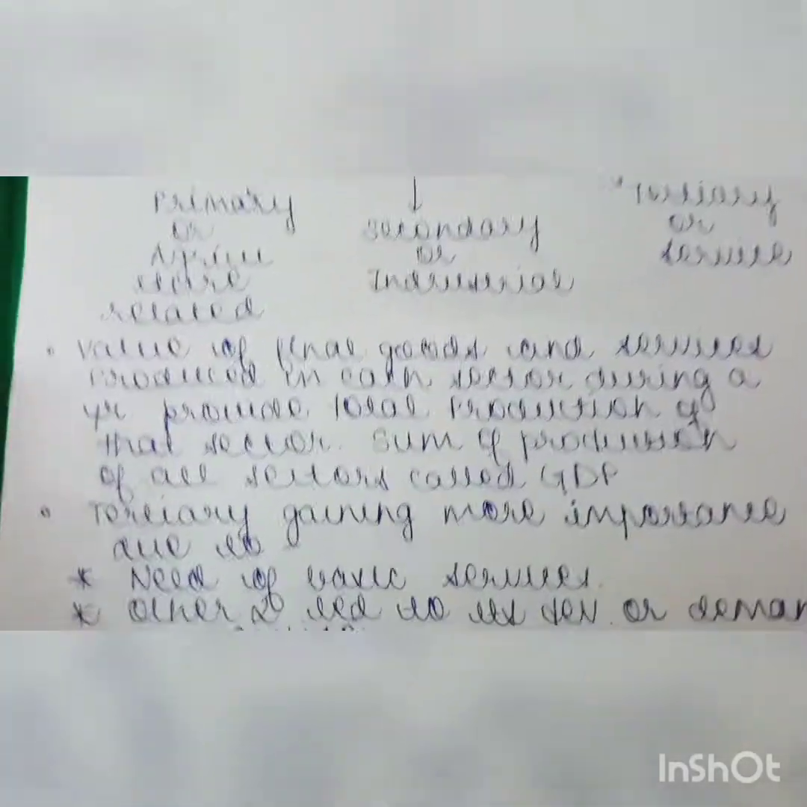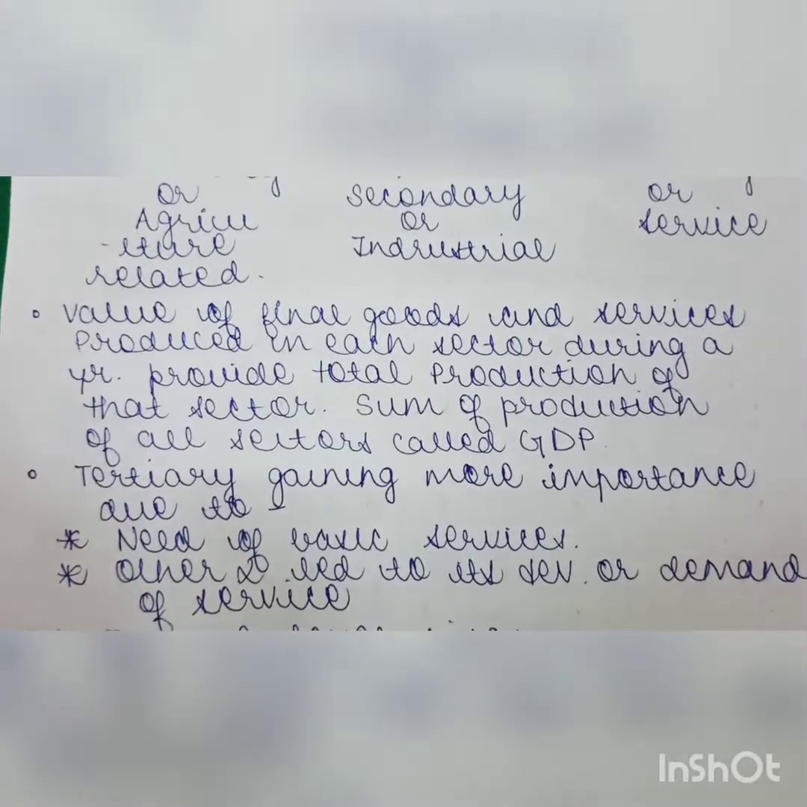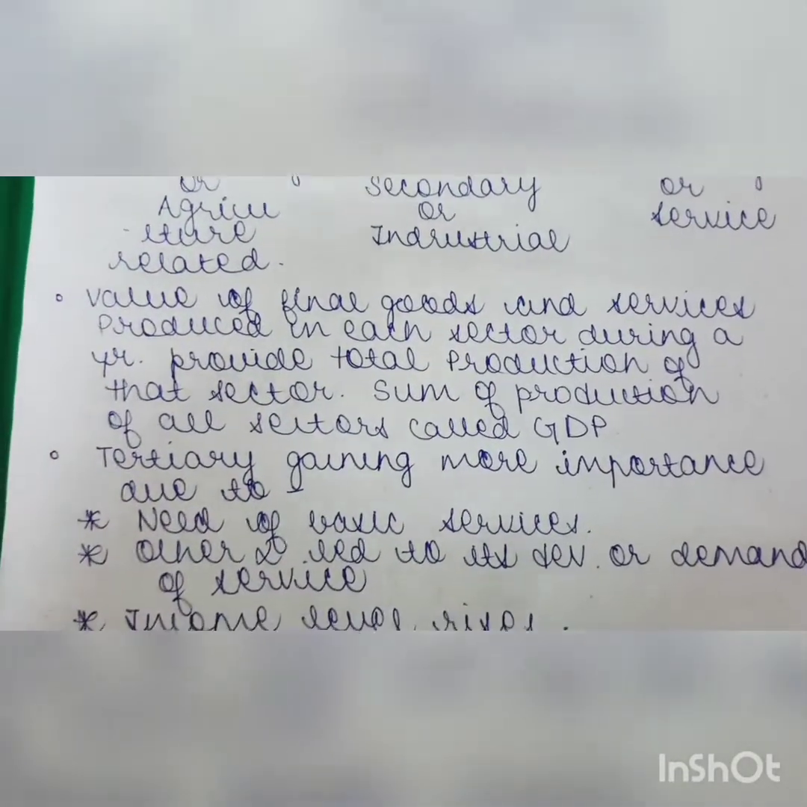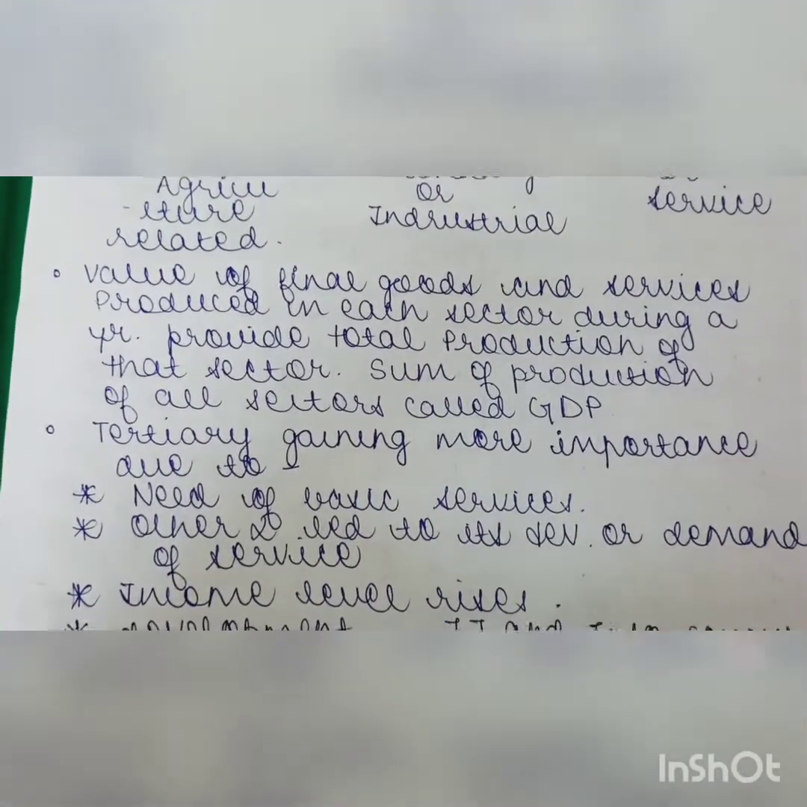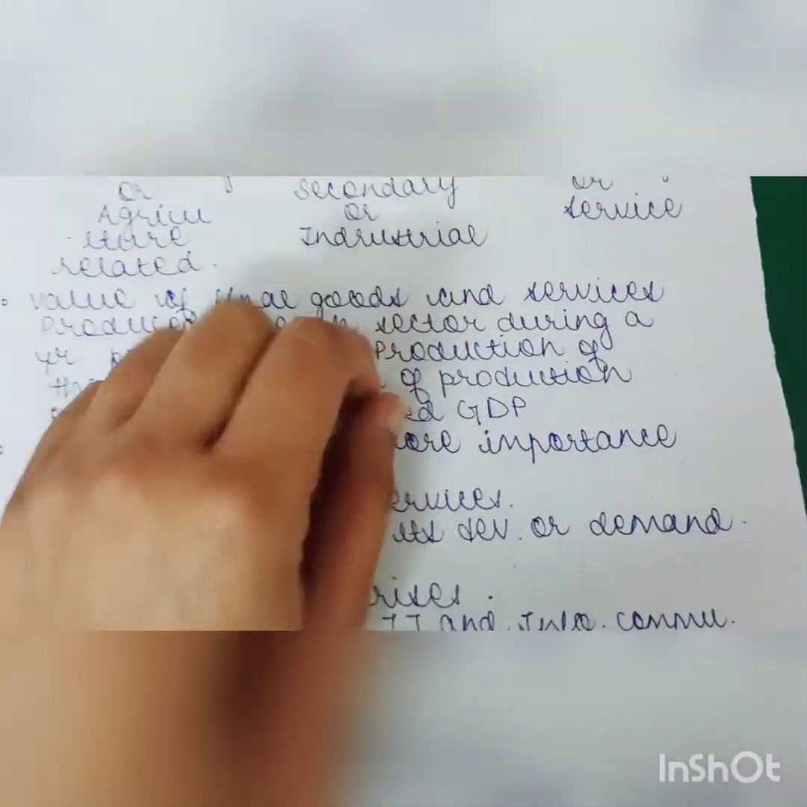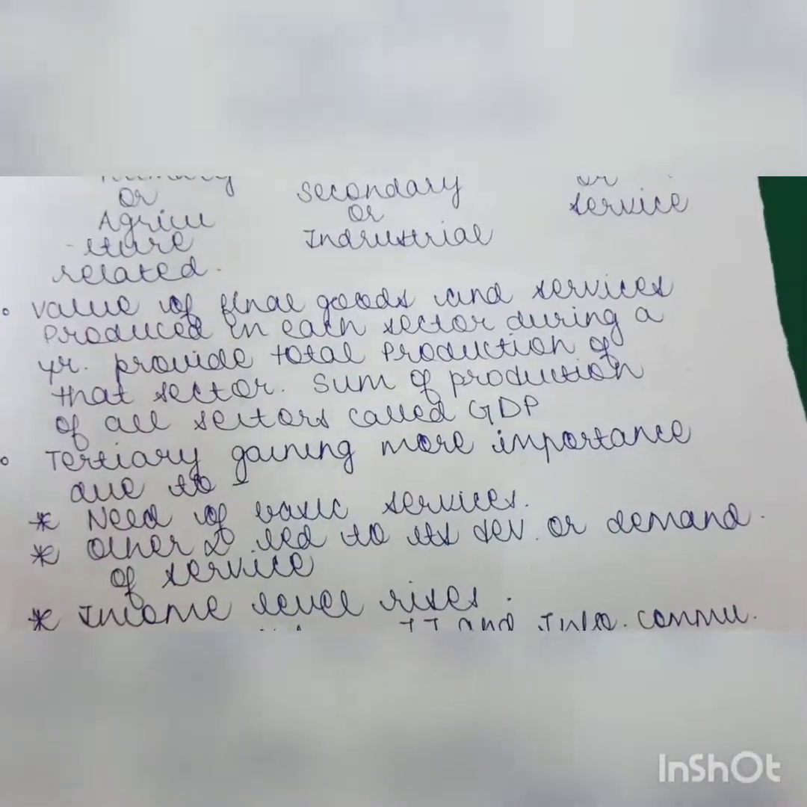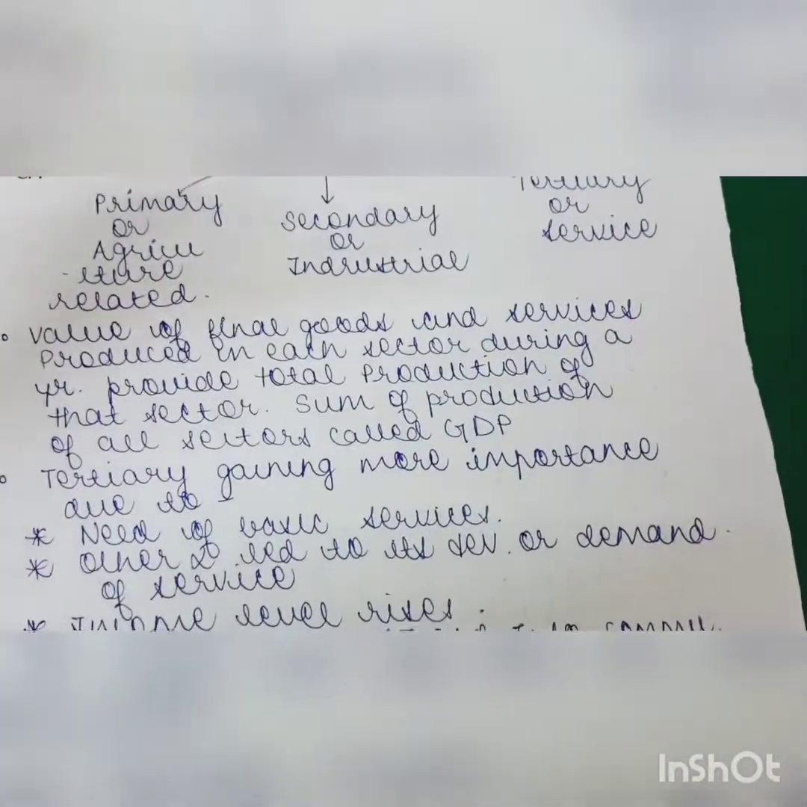Then the second point comes: the value of the final goods and services produced in each sector during a year provides the total production of the sector. The sum of production of all the sectors is called GDP. So this is an important part. What is GDP? If anyone asks you, this is very important for the further one.